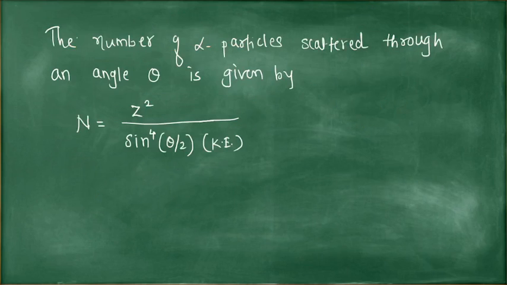One more factor: the number of alpha particles scattered through an angle theta is given by N proportional to Z square divided by sine raised to 4 theta by 2, times kinetic energy. So this is the formula for alpha particles scattered. These 3 points are NCERT points which are required for the NEET exam. So we will discuss some MCQs regarding these 3 points in the next video.